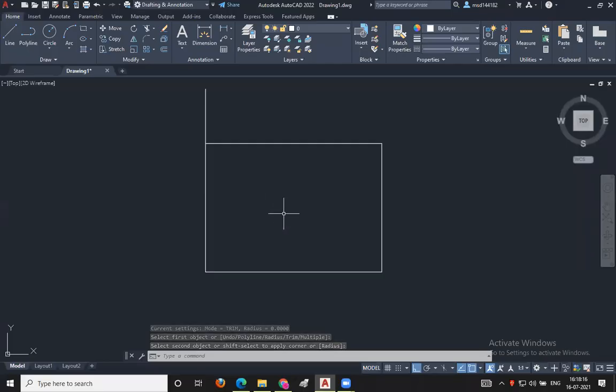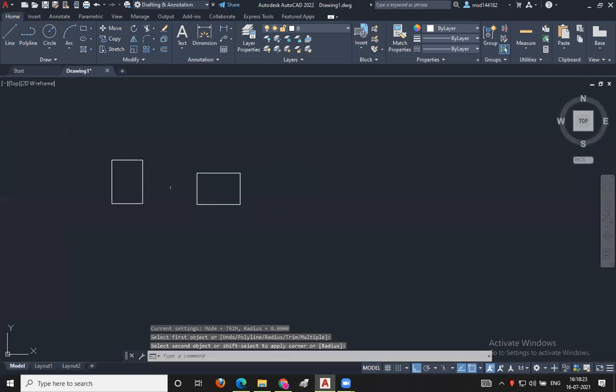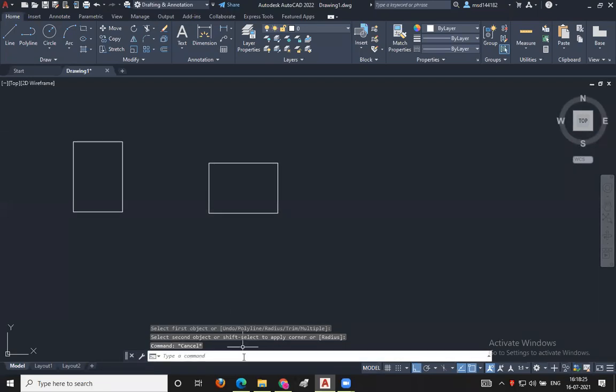Then again, I will be pressing the enter button once again. Enter. First selecting the first line, selecting the second line. So like this, we have successfully drawn this rectangle number 2 also.